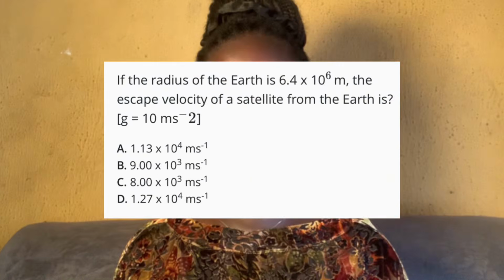Gravitational field, very simple. All you need to know is universal law of gravitation and their formulas. How to calculate gravitational potential, escape velocity, and stuff like that. For magnetic field, please know the magnetic laws. Know the basic law of magnetism. Like poles repel and unlike poles attract. Fleming's left hand rule, Faraday's law of magnetism. These are stuff you need to know for the exam. Here are some questions on magnetism.